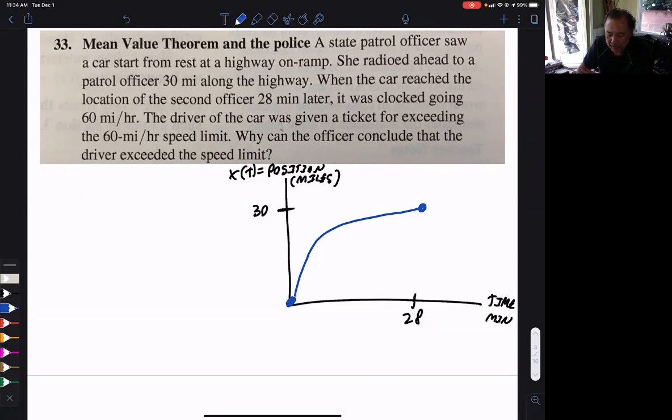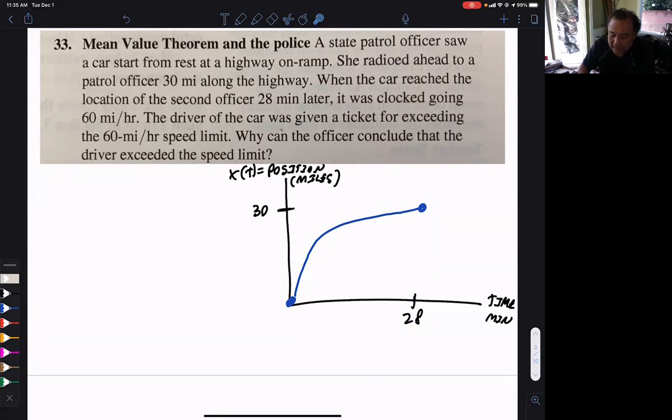But what's the implication? Well, what it says is the driver of the car was given a ticket for going over 60 miles per hour, even though the police officer here clocked its speed at 60 miles per hour. And the police officer here saw the car take off. So the police officer never saw this car's speed. So how do you give him a speeding ticket based on this information? Well, let me show you how. This is a mean value theorem problem.